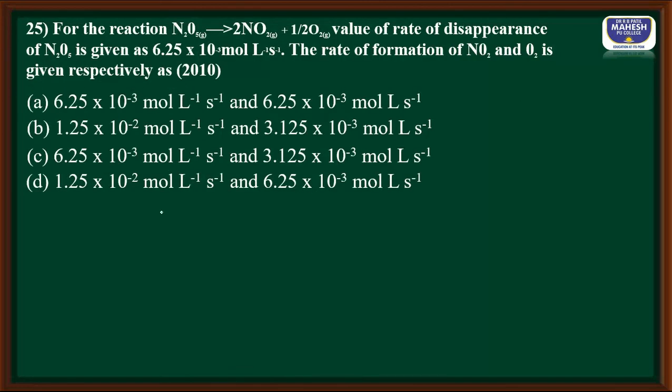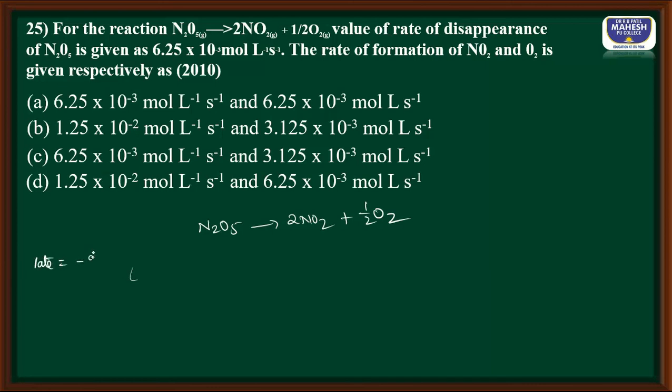Next, the last question. For the decomposition of dinitrogen pentoxide to form nitrogen dioxide and oxygen, the rate of disappearance of N2O5 is given. The rate of formation of NO2 and O2 should be calculated. So let us write the relationship between these three.